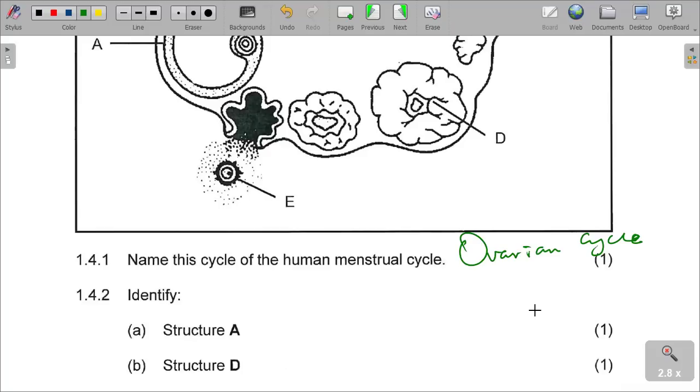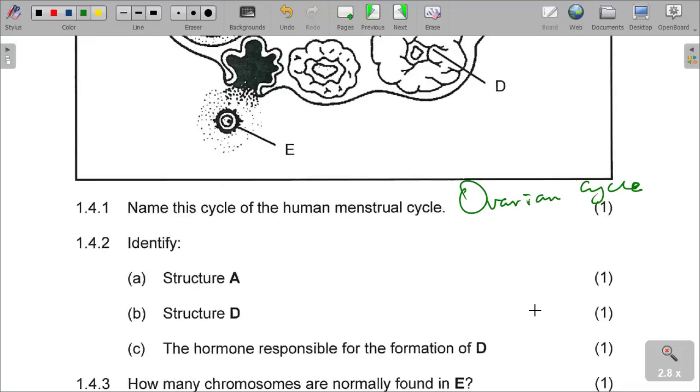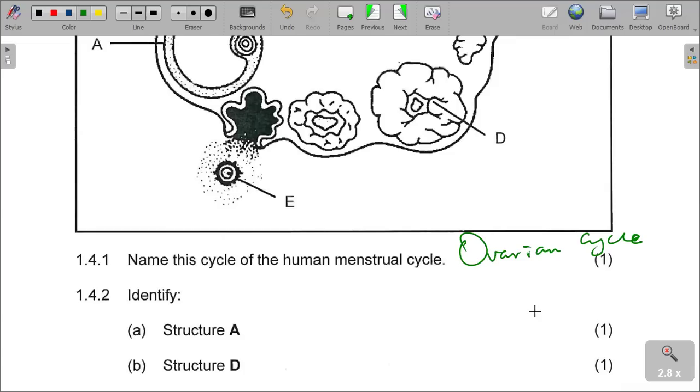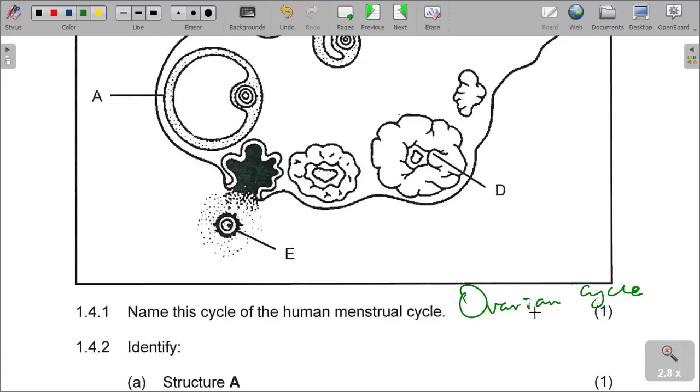Identify structure A, D, and the hormone responsible for the formation of D. What is structure A? It is the one surrounding the egg as it matures. It is the Graafian follicle.